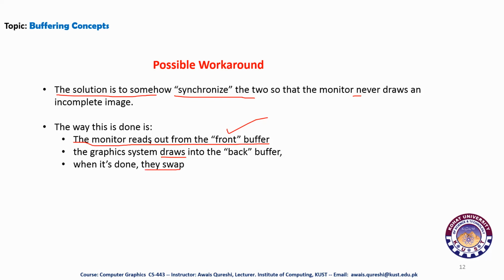So the monitor always reads from the front buffer, and the graphics system draws into the back buffer. When the draw operation is completed, they swap. So the data in the back buffer now goes to the front buffer. This is the way we can eliminate the flickering anomaly.